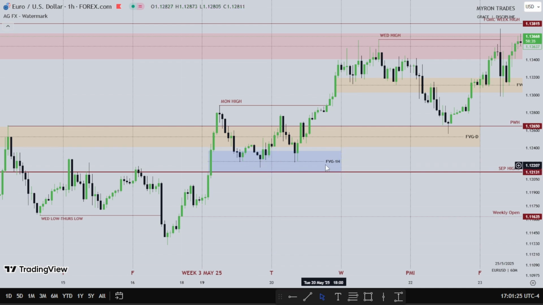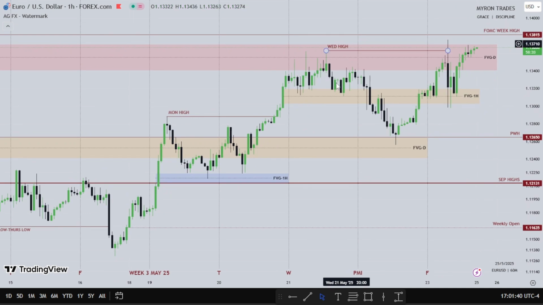You can see how price uses the midpoint. Look at all the bodies of the candle staying above the upper half of the fair value gap, right? Then we use this daily fair value gap as support to go higher, taking out Monday's high. Then we have Wednesday consolidating inside that fair value gap from the daily time frame. We also have the hourly fair value gap right here. You can see how price goes up, down, bouncing off of both PD arrays, right?